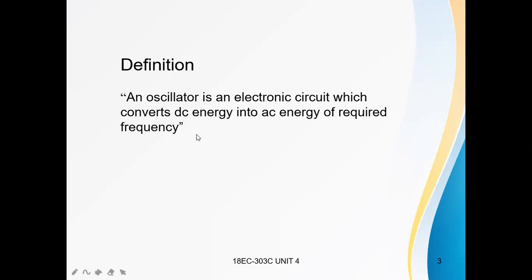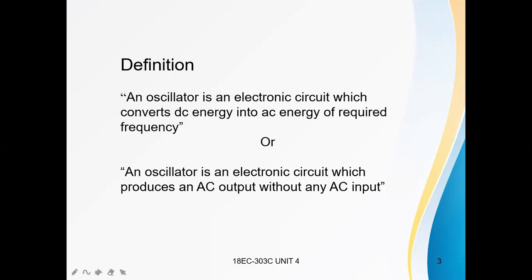Or else we can say that an oscillator is a circuit that generates an AC signal without any input signal, that is, for zero input signal. An oscillator is an electronic circuit which produces an AC output without any AC input.